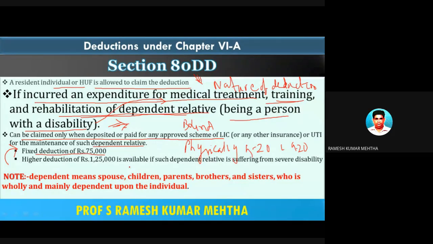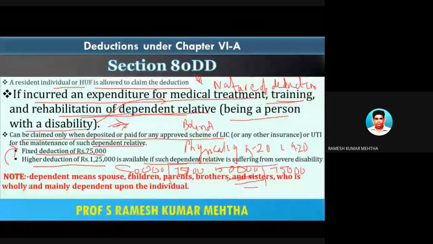For example, he has spent some 80,000 rupees or deposited for the rehabilitation, but he can get only 75,000. For example, he has deposited 50,000 and spent it for the medical treatment of the physically challenged person. So even though he was allowed a maximum deduction of 75,000 rupees, as he has deposited and spent only 50,000 rupees for the rehabilitation and medical treatment of the physically dependent relative, he can claim only 50,000 rupees.